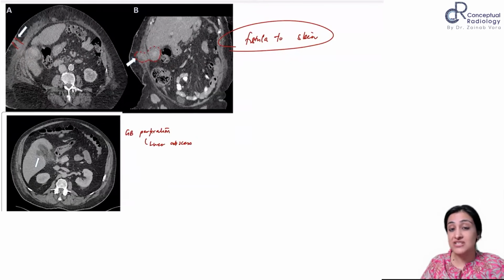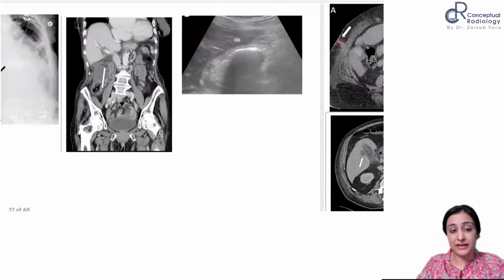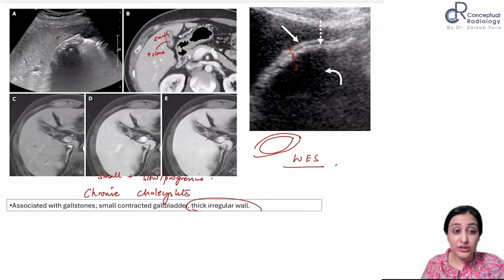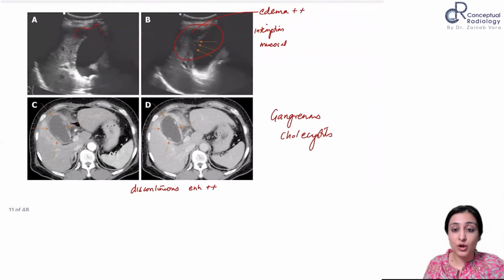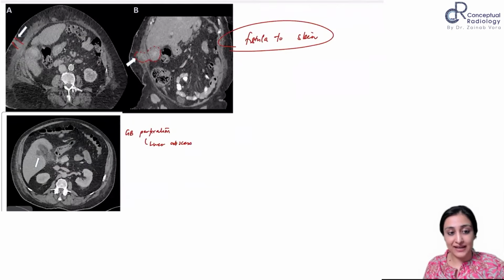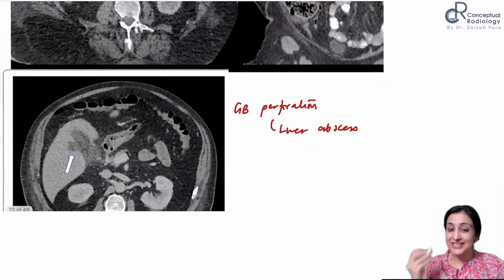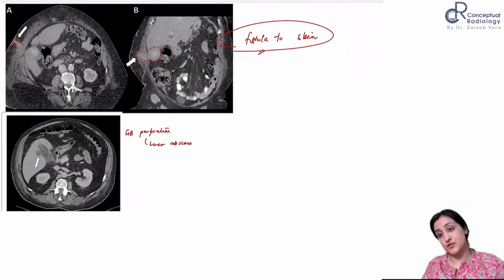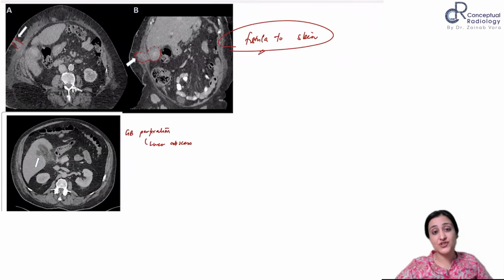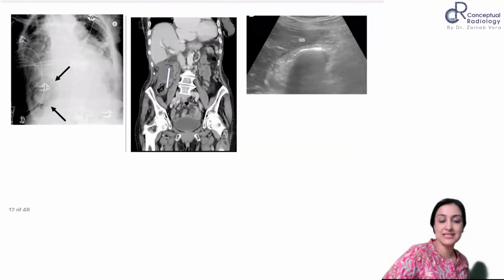So what 3 complications did we study? Acute cholecystitis, that's fine, right? After that we saw chronic cholecystitis, small contracted gallbladder, gangrenous cholecystitis, right? And when that goes outside and there is discontinuity, that's GB perforation, and this is fistula. Okay. So yeah, you can call this gangrenous followed by perforation. Okay. Doesn't matter. More or less, basically, you just have to implicate how severe this is. And the clinician would know because the patient would be very sick. Okay, so gangrenous and perforation.